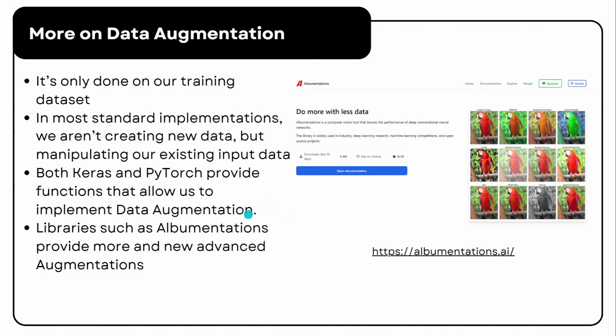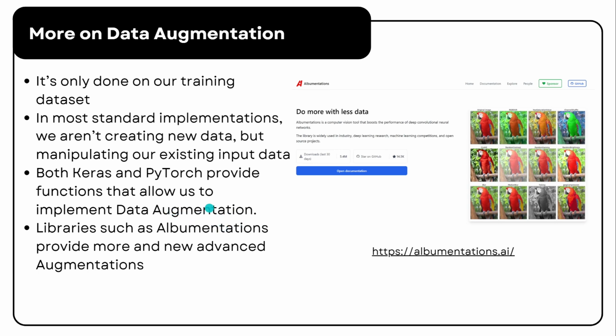The same concept applies with Keras. Through its internal processing, it handles mini-batch loading differently. This process ensures that every time the convolutional neural network or CNN sees a batch of images, it encounters slightly different variations. So this effectively expands the dataset without actually increasing its size, helping the model generalize better.